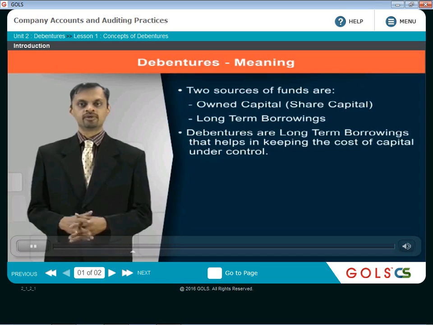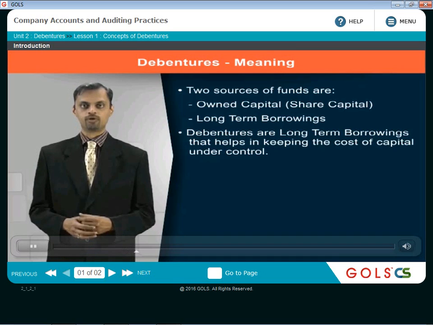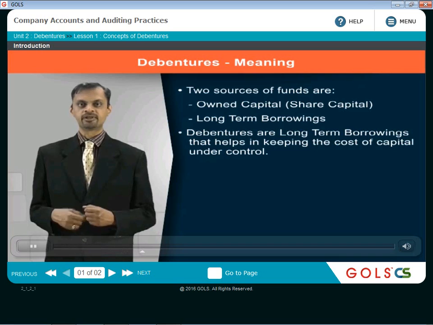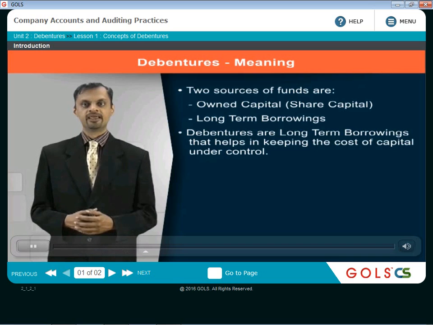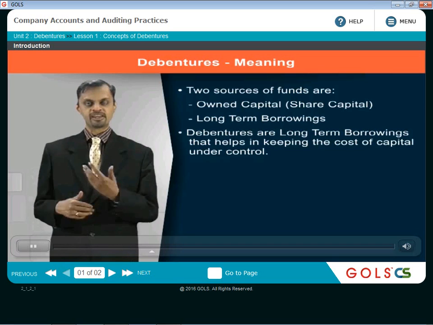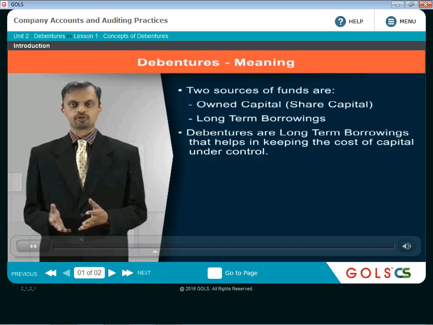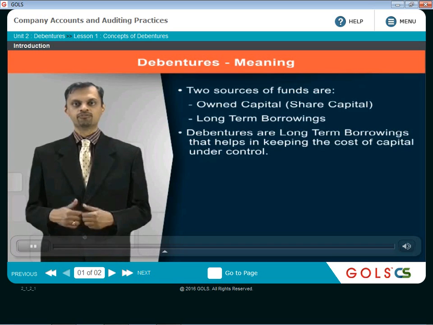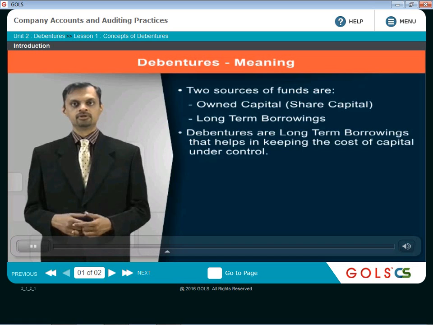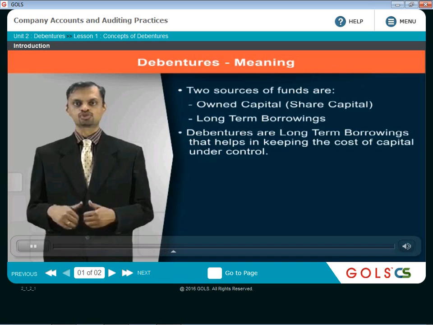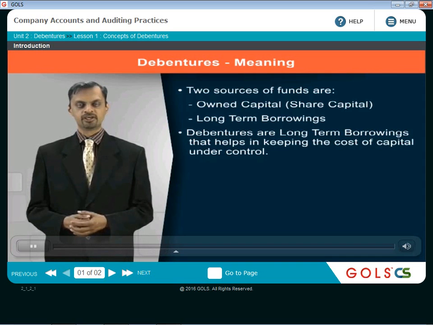So when the profits of the company start going up, obviously the shareholders will start expecting growing dividends, and dividend is ultimately an appropriation of profit for the company. It is a cash outflow, so ultimately it is a cost for the company. So the dividend is a cost of capital for shares, and as the profits grow, the expectation of dividend also starts growing, and that is why the cost of share capital starts increasing.